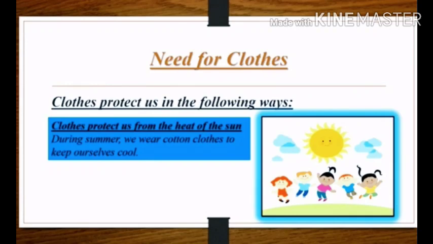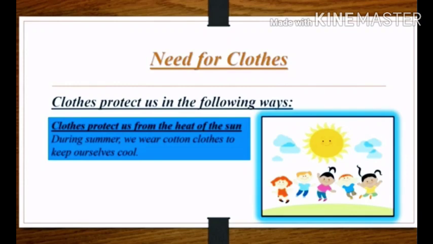Now let us learn how clothes are helpful to us. Clothes protect us in the following ways. First of all, clothes protect us from the heat of the sun. During summer, we wear cotton clothes to keep ourselves cool.